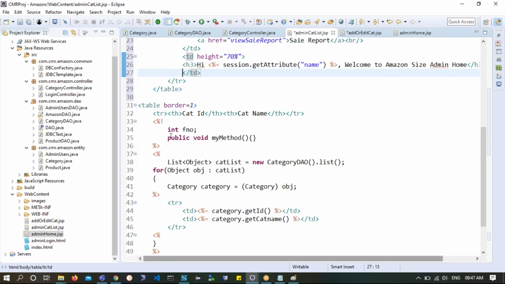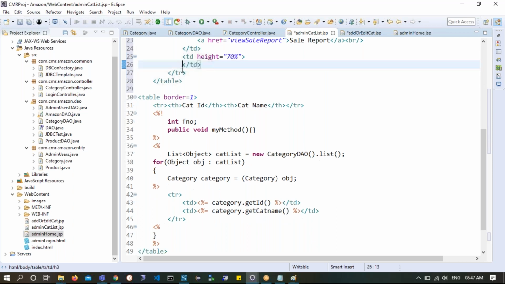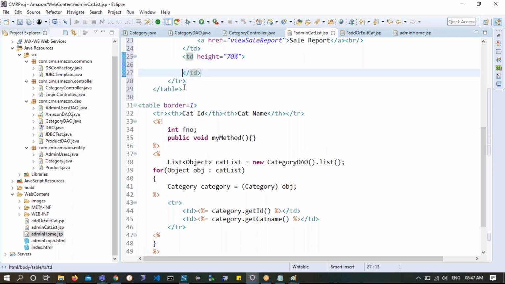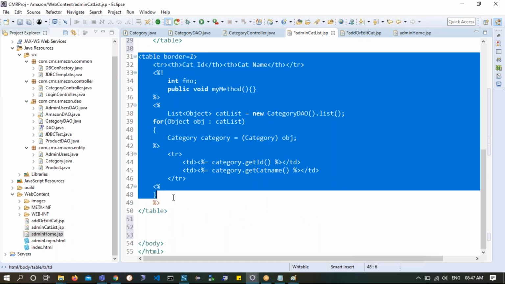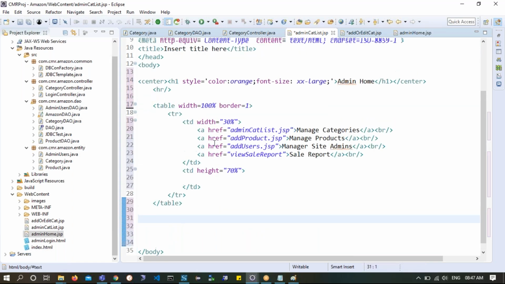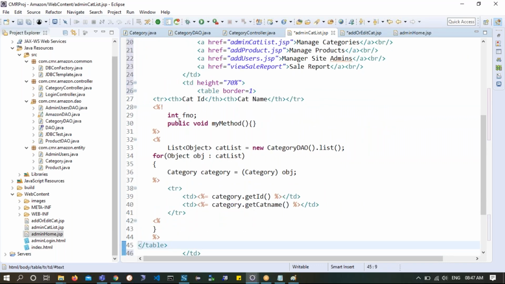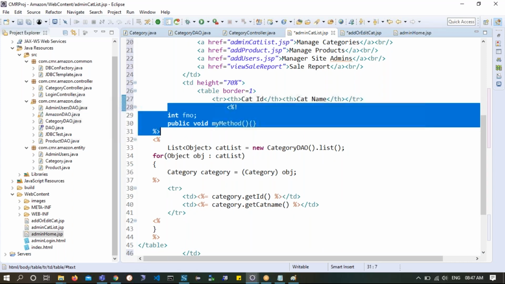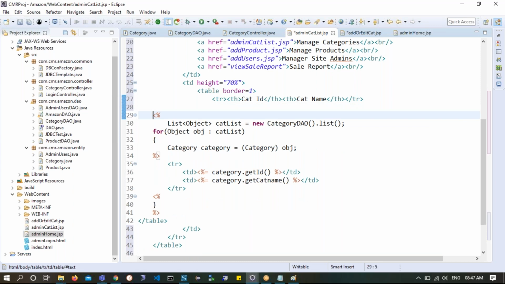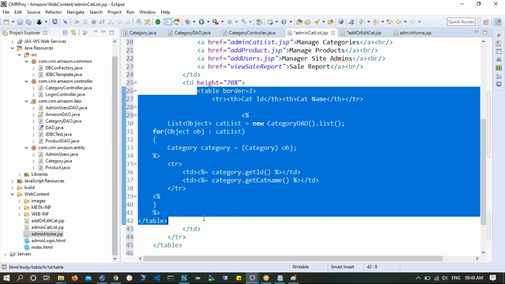Now, what's my intention? Within this 70%, I wanted to show the list of categories. So I'll replace this TD with the actual content which is already there in the cat list. Day before yesterday, when we tried working on showing the categories, the first time I showcased to you the list of categories which are already there. So here it is. I'll slightly modify this one, or I'll try to show you the complete set.